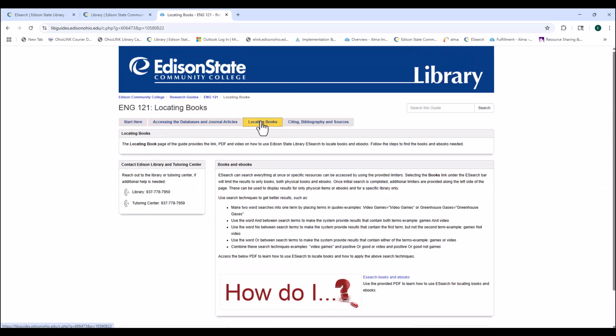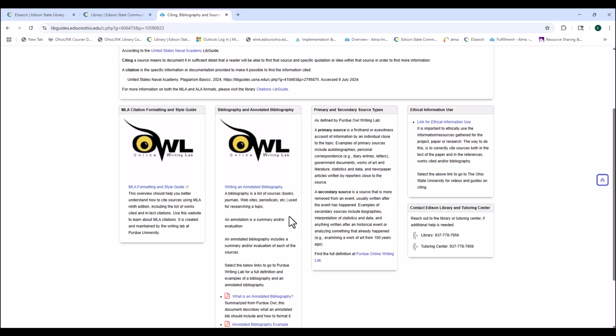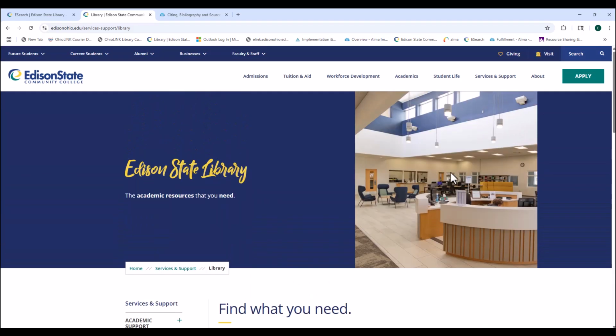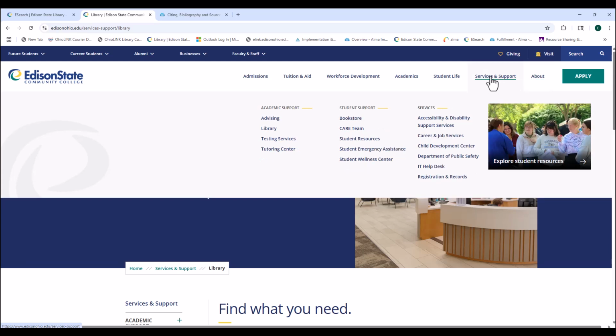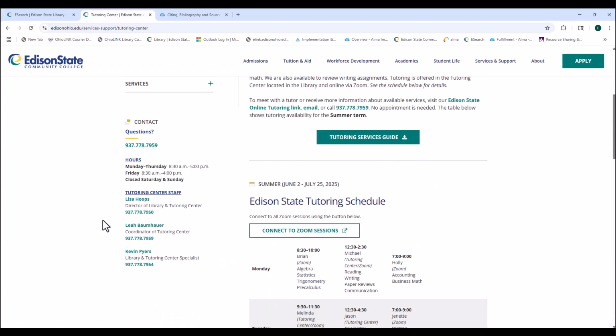Okay, if you were looking for specifically books, this is the way you go about looking for books and ebooks using the eSearch method. And a PDF is provided here, and this is for citing and bibliography and sources. And there's helpful links and information in here. I would like to direct you to the library or the tutoring center, and to get to that, as long as you have these persistent bars up here, you can go under services and support and go to your tutoring center here. Going down, the contact information is all along the left hand side, as it is on the library, which I didn't point out, but it is there.